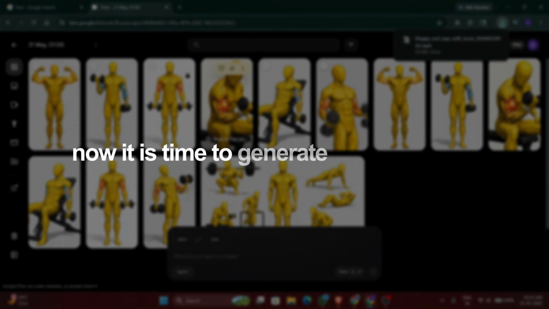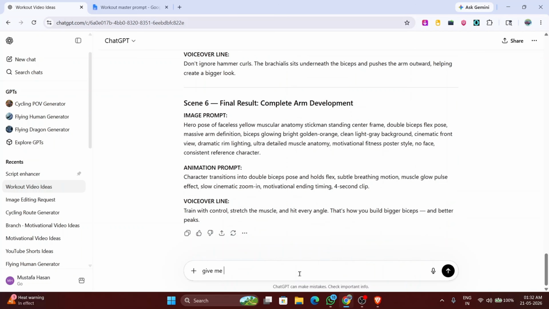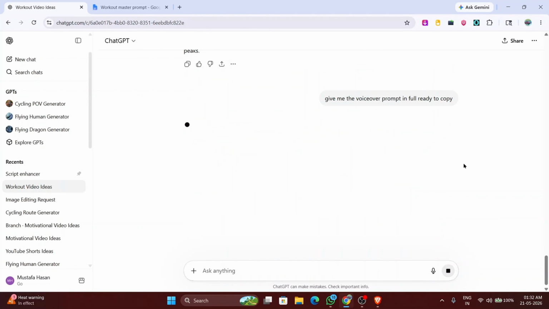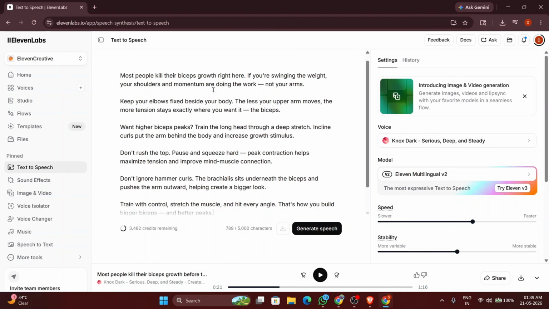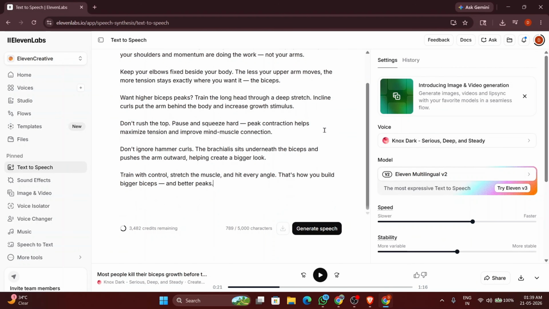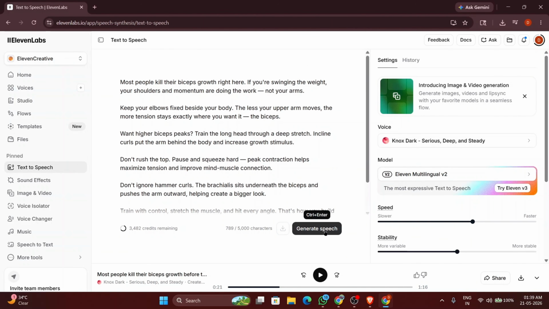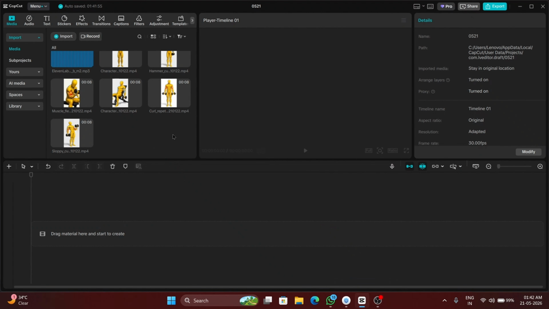Now it is time to generate the voiceover. Head back to ChatGPT and write this. Give me the voiceover prompt in full, ready to copy. Hit enter and ChatGPT will instantly give you the complete voiceover script in one place. Copy it and open 11 Labs or any text-to-speech tool you prefer. Paste the voiceover in and hit generate. Your full professional voiceover will be ready in seconds. Download it. Now open any video editor you like and import all your clips and the voiceover onto one timeline.